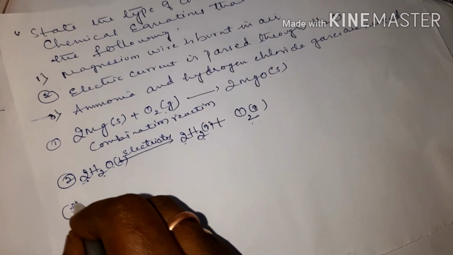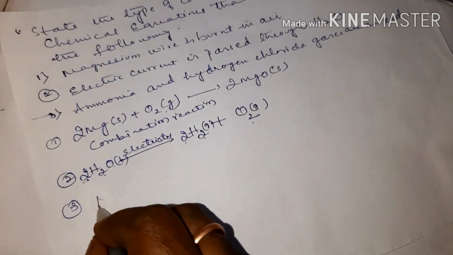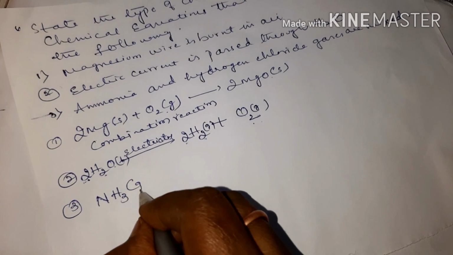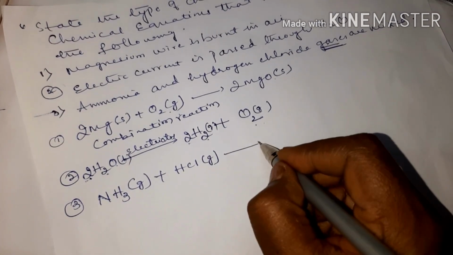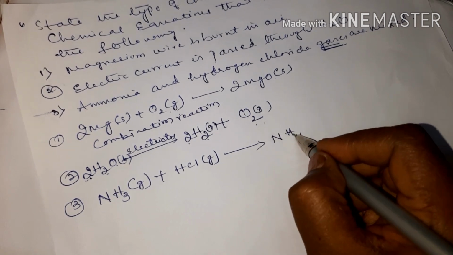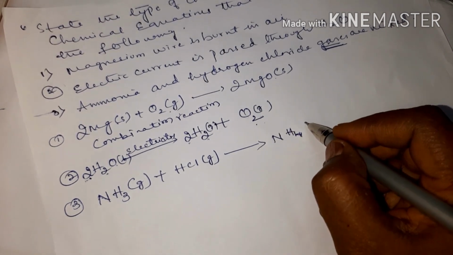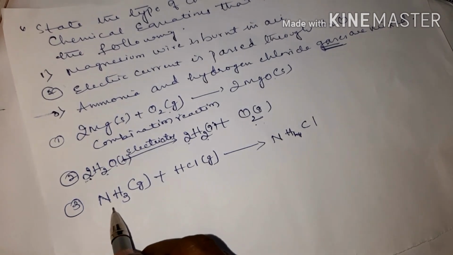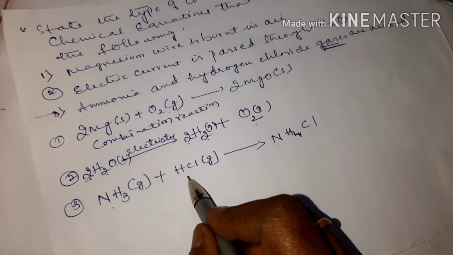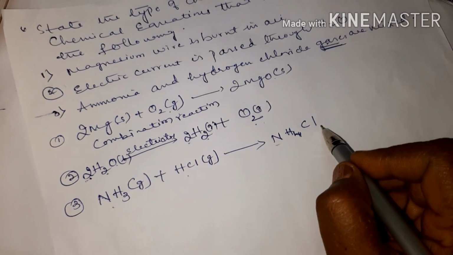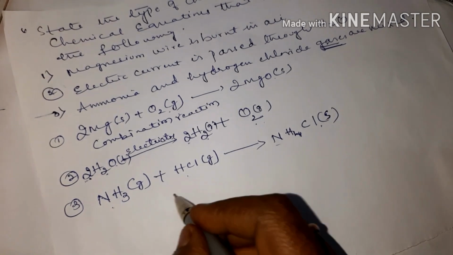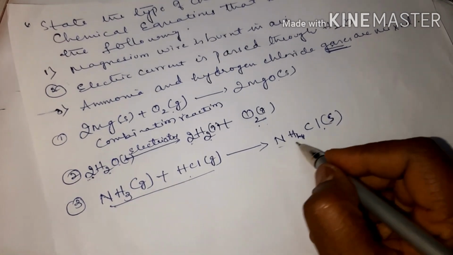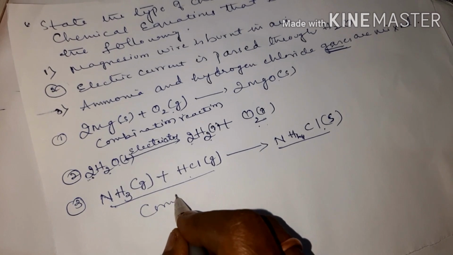The third one is ammonia and hydrogen chloride. NH3 is ammonia, it is a gas; in the question it's written as gas. When ammonia is made to react with hydrogen chloride gas, you get ammonium chloride, which is a solid. What is this? Two or more reactants are combining to form a single product. So it is a combination reaction.